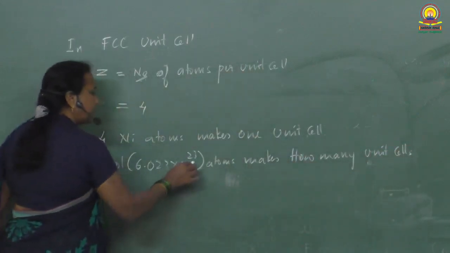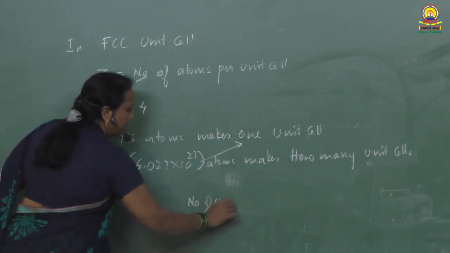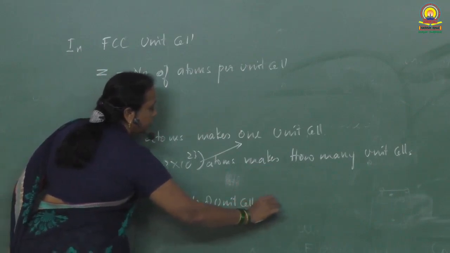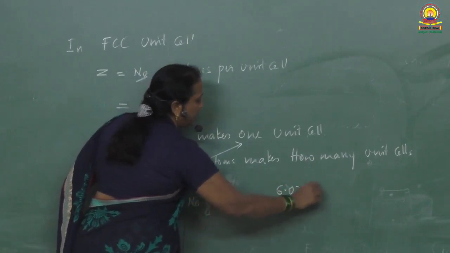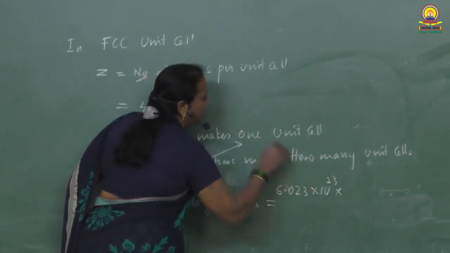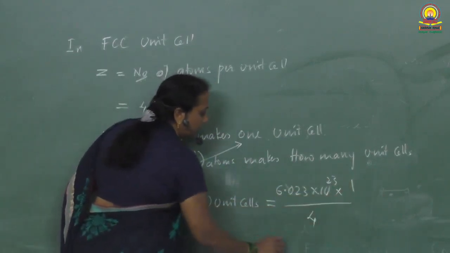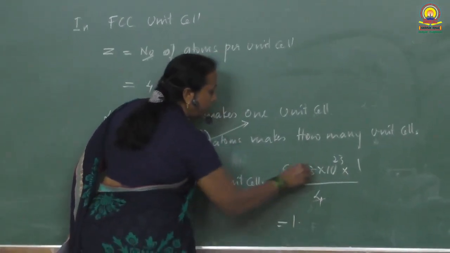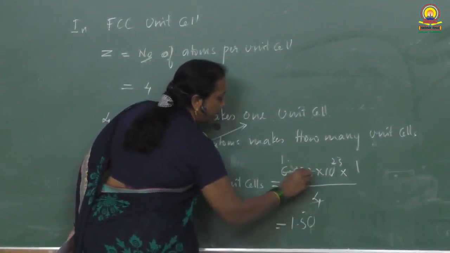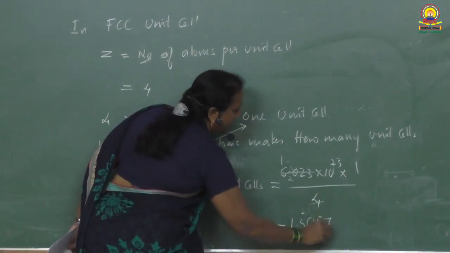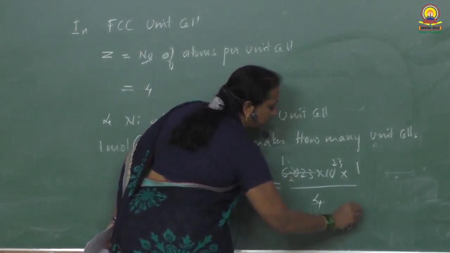Cross multiplying, the number of unit cells required is equal to the Avogadro number, 6.023 into 10 raised to 23, into 1 unit cell, divided by the Z value, 4. That gives 1.5057 into 10 raised to 23, which is your answer.